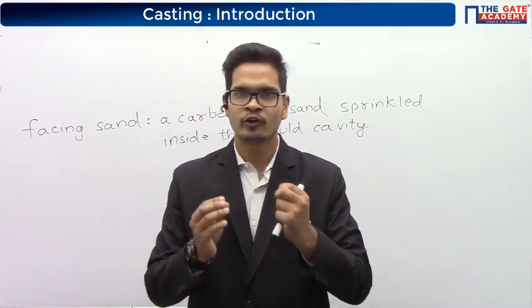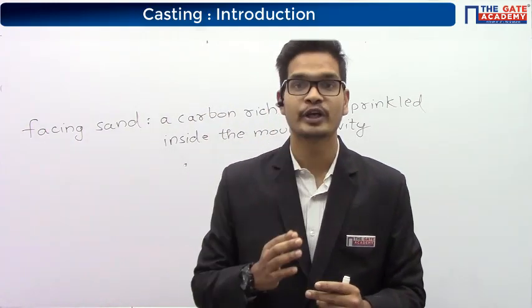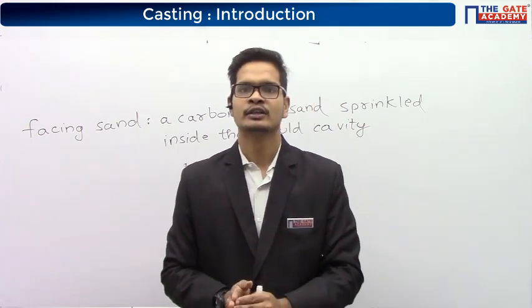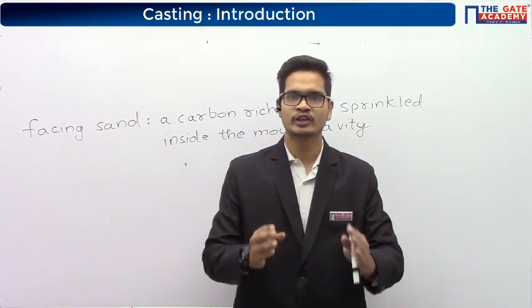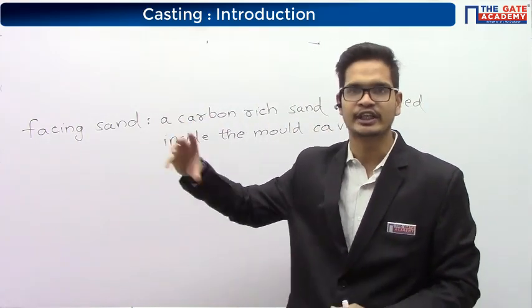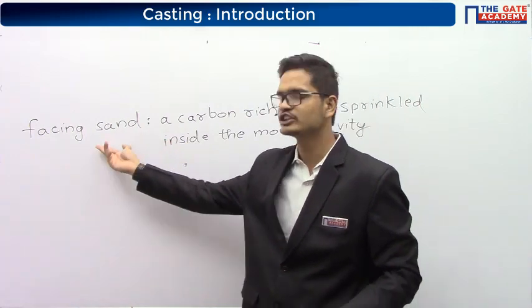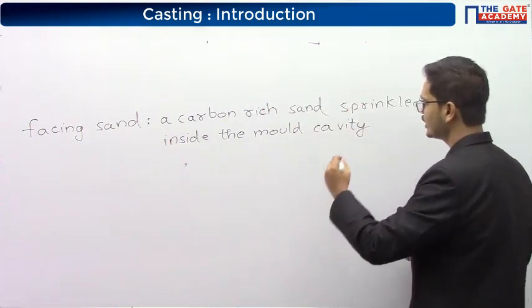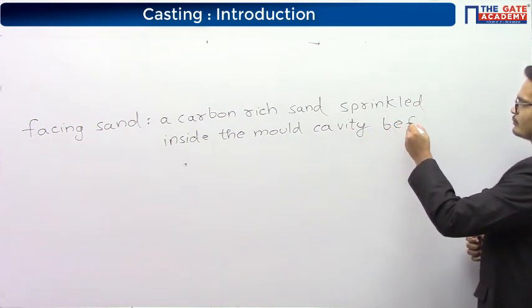See, if you want a good surface finish on the casted component, you should have good surface finish on the cavity, right? So to give good surface finish on the cavity, we sprinkle some carbon rich sand inside the cavity. Okay, this carbon rich sand is called as the facing sand. A carbon rich sand sprinkled inside the mold cavity before pouring molten metal.